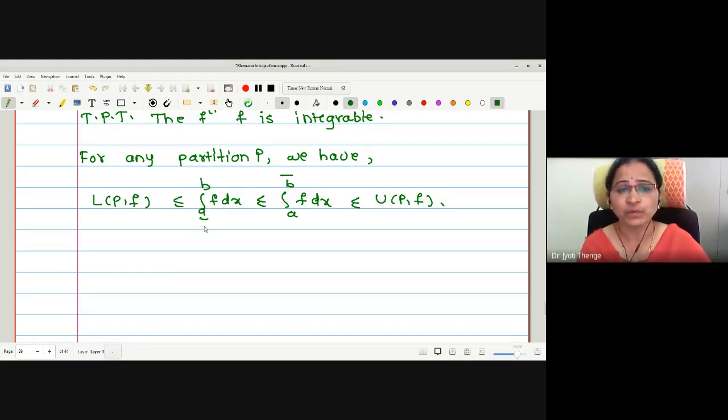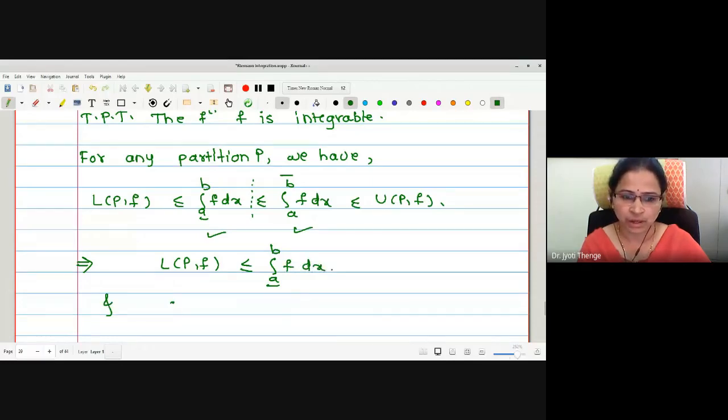Right? Now, in order to prove that the function is integrable, our aim is to prove these two values are equal. In order to do this, we will divide the inequality into two parts. Let me write the two separate inequalities. Lower sum is less than or equal to lower integral, and upper integral is less than or equal to upper sum.